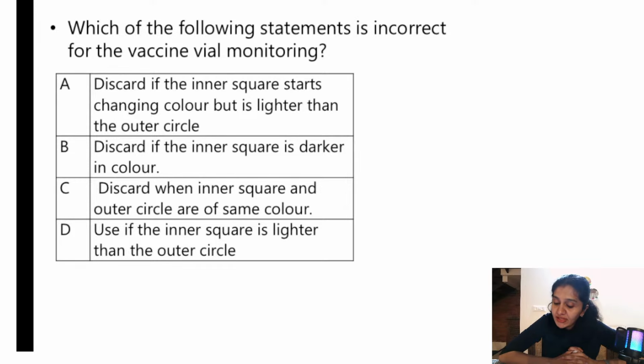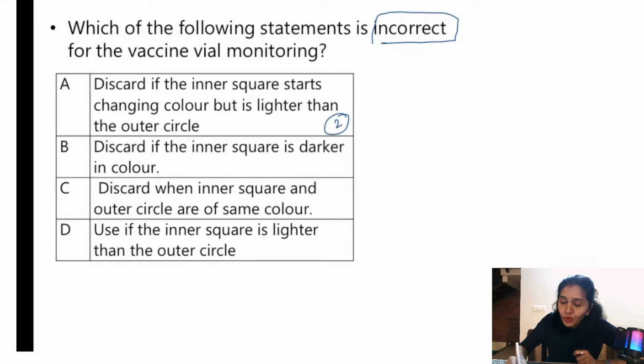Your answer is correct, Dheeraj. Next: which of the following statements is incorrect for the vaccine vial monitoring? Incorrect, so you need to read these words carefully. Option A says discard if the inner square starts changing color but is lighter than the outer circle. What stage is this? This is stage 2, right? So do you want to discard stage 2? So already we got the answer, right?